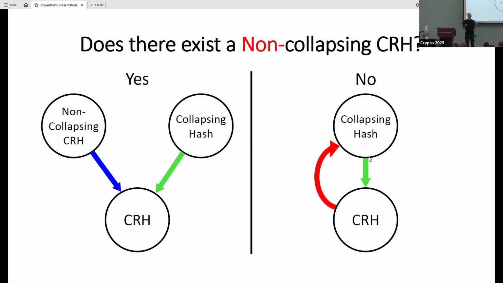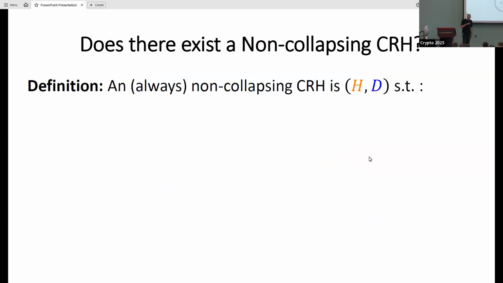And we have two options, essentially. If we don't have one, it means that somehow I can show that every collision-resistant hash function is also collapsing, so somehow I lose the superposition immediately. Or we do have hash functions that are collision-resistant, but you can actually observe the superposition of pre-images.